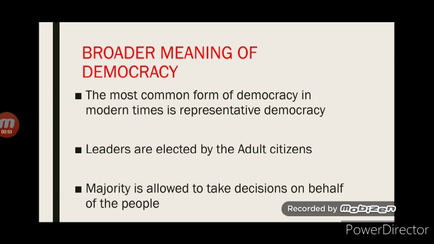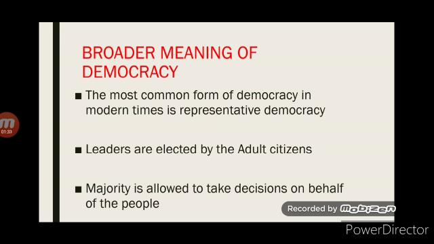Children, in democratic countries, all the people do not rule, meaning a majority is allowed to take decisions on behalf of the people. People in a democracy rule through their representatives. This form of democracy is called representative democracy. Now, children, what is the meaning of representative democracy? It is a form of democracy in which the people of the country choose their own representatives. How do they choose? They choose the representatives through elections.